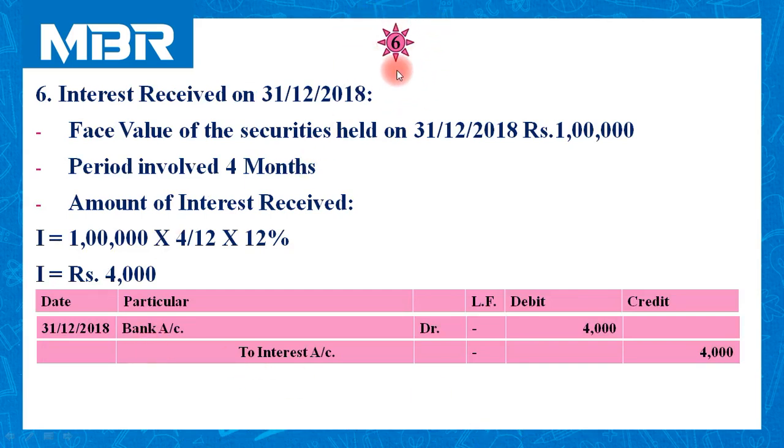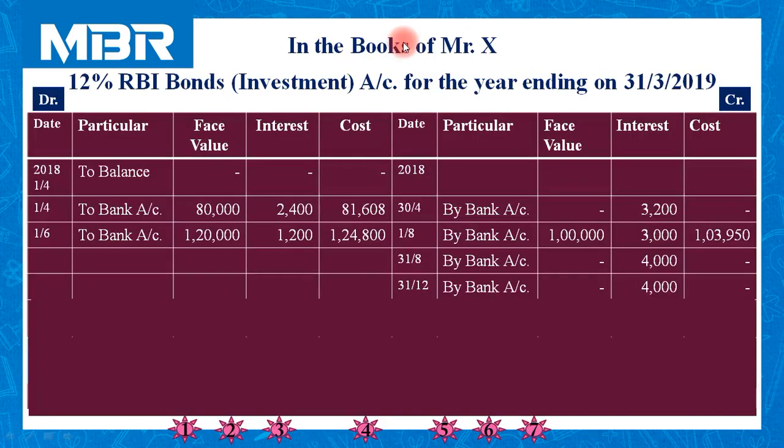Transaction number 6 in our sequence. We have completed the calculation of interest received on 31st December. Amount of interest received is rupees 4,000. So bank account debited, interest account credited. We have passed the entry into our account. Now, the seventh and last transaction of this question. Let us refer to the transaction.